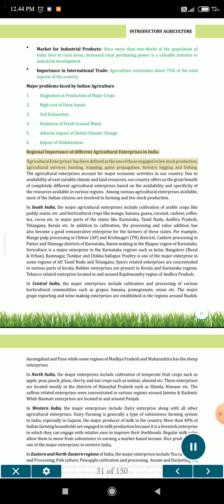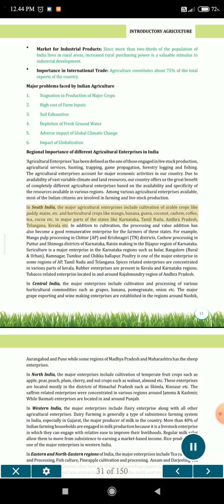Agricultural enterprises have been defined as those engaged in livestock production, agricultural services, hunting, trapping, game propagation, forestry, logging and fishing. The agricultural enterprises account for major economic activities in our country. Due to the availability of vast variable climate and land resources, our country offers the great benefit of completely different agricultural enterprises based on the availability and specificity of the resources available in various regions. Among various agricultural enterprises, most Indian citizens are involved in farming and livestock production.